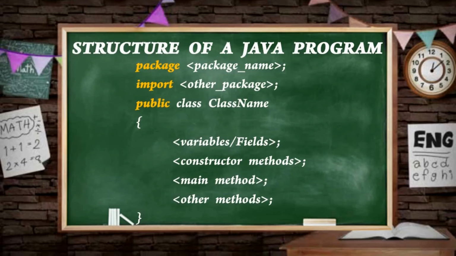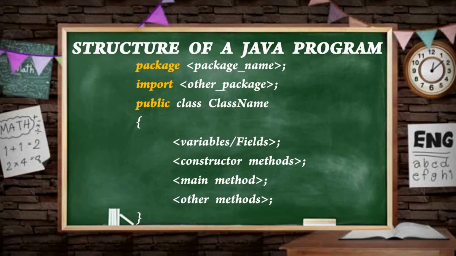If you are creating a program, you can create a new package with the keyword package. We will learn how to create a package in our upcoming session. For now, just look at the structure of your Java program. The very first line will be package followed by your package name.